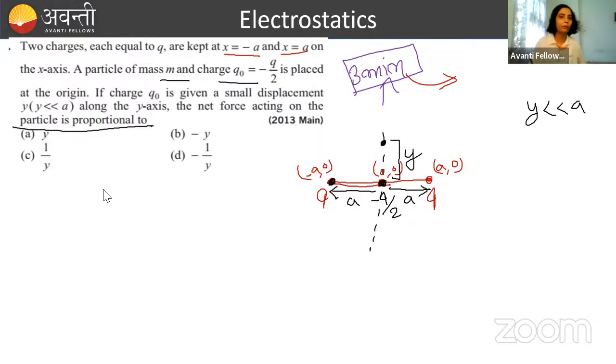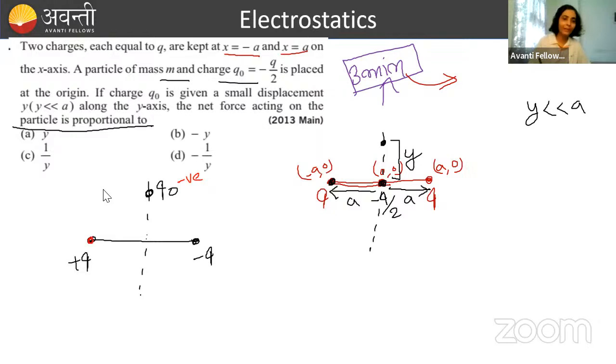Now what is the force acting on it? अब force क्या होगा? That we have to calculate. तो चलो मैं फिर से यहाँ diagram बनाती हूँ. So the question is something like this. My q naught charge is here, plus q charge is here, plus q charge is here. Now what will be the direction of force acting? Just focus on the direction first. This q naught is a negative charge. Its magnitude is minus q by 2.